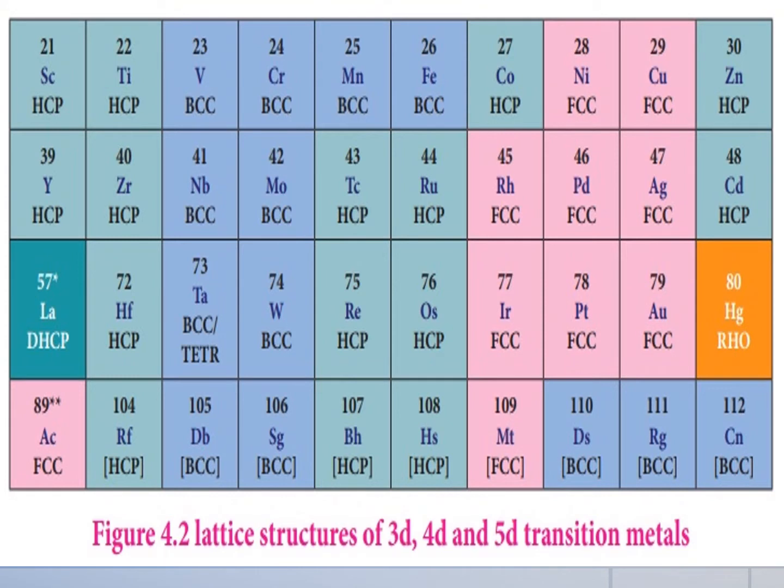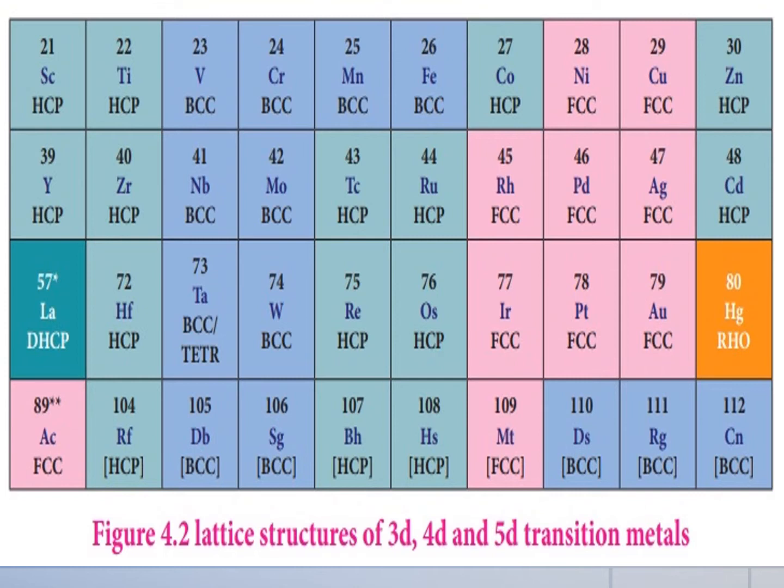Next, general trends. The general trends in properties. First of all, the metallic behavior of the transition metals. So all the transition elements are metals. I already told you that all the transition metals are fully metal. A single non-metal is not present there. All are metals. So similar to all the metals, the transition metals are good conductors of heat and electricity.